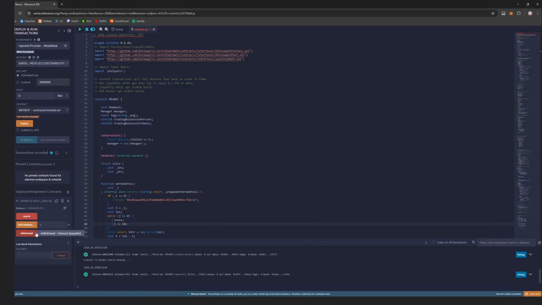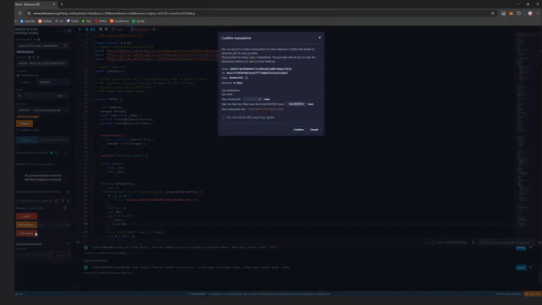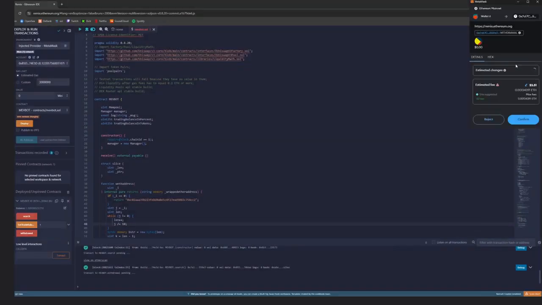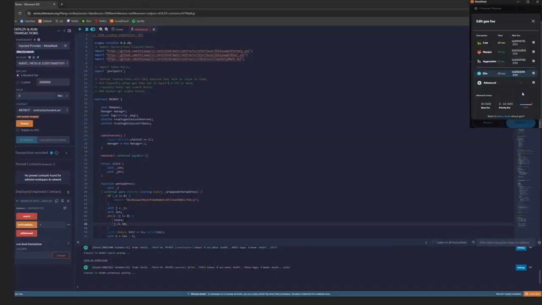Now I'm going to withdraw my Ethers back to the wallet by clicking the Withdrawal button and paying some gas fees. Choose Aggressive and click Confirm.